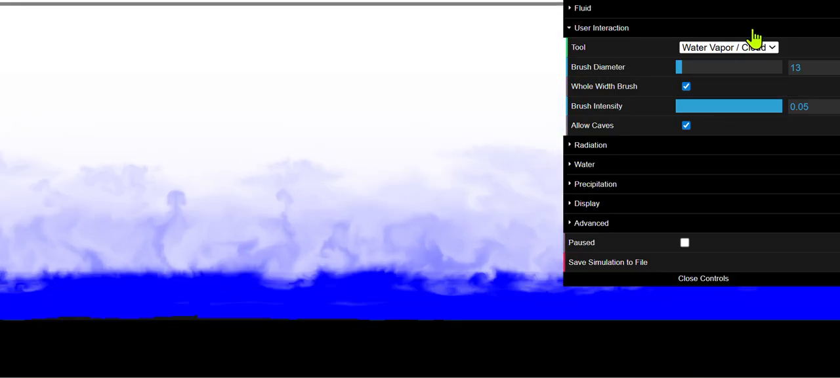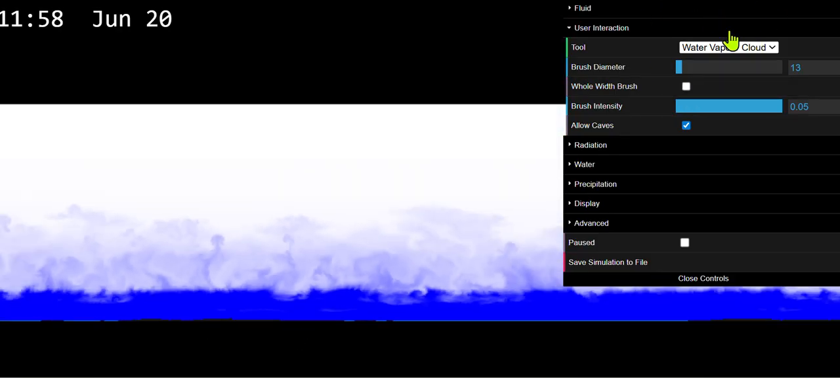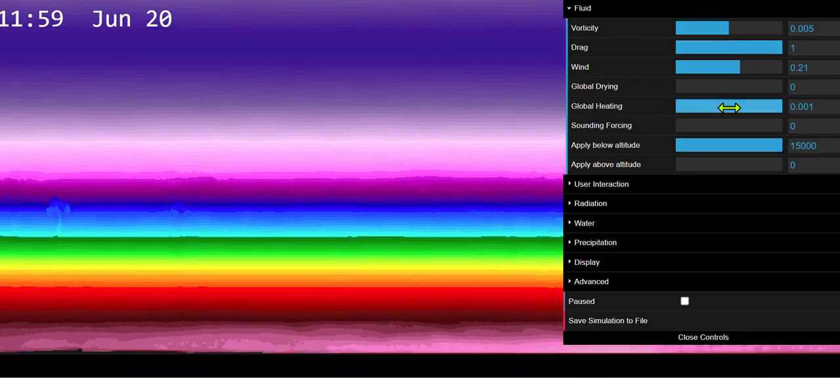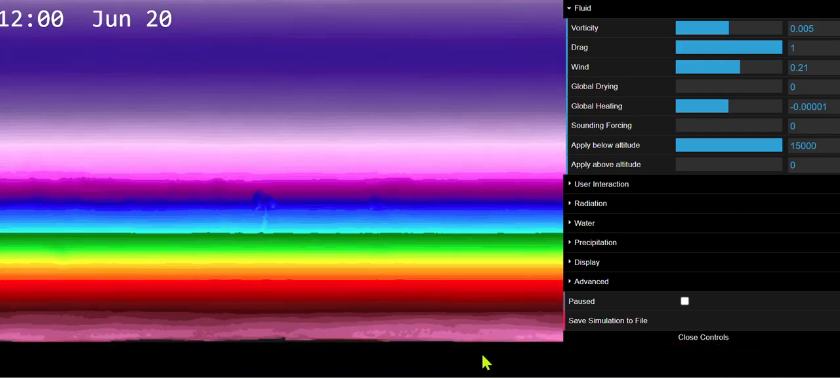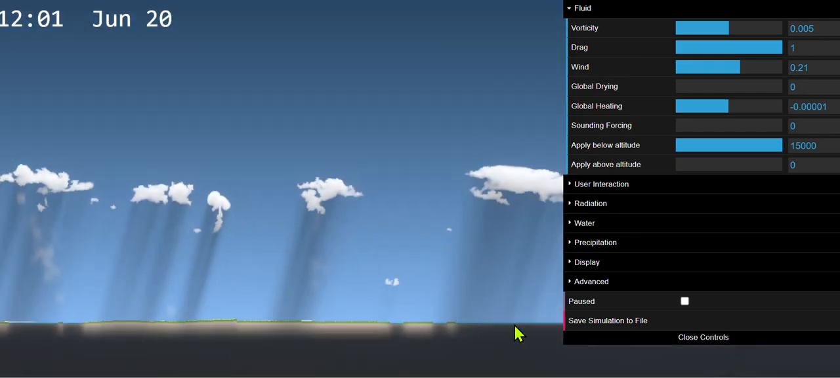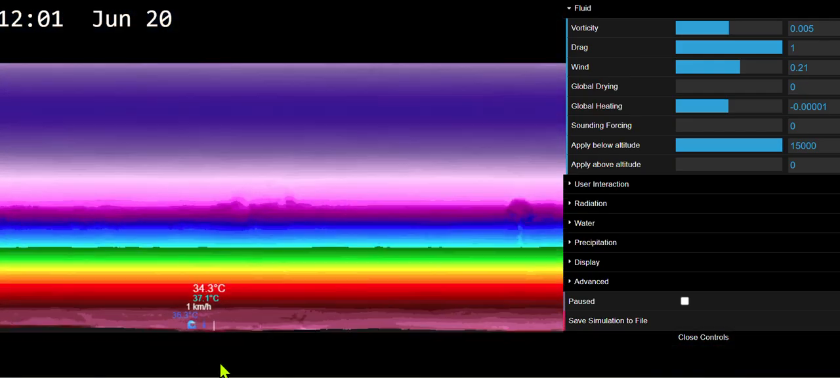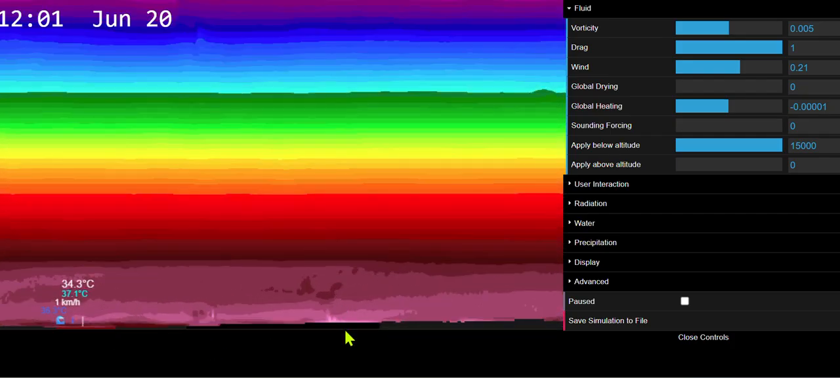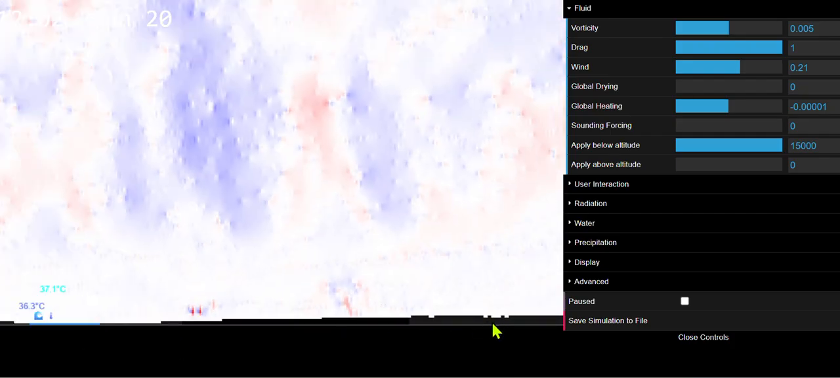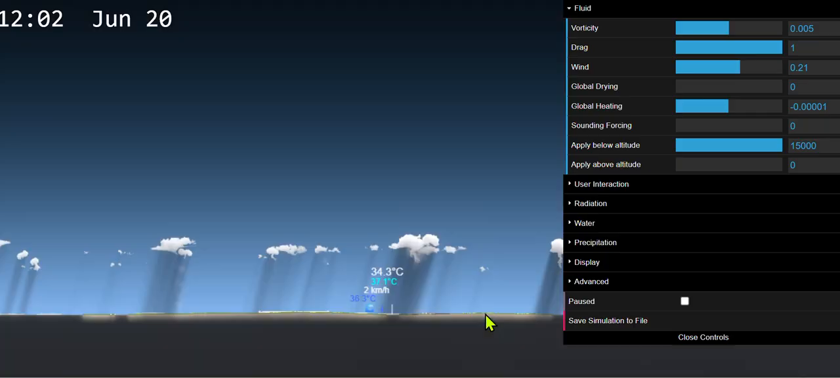Okay, so now we have a large bottom layer of moisture, which is basically more than enough to sustain a large thunderstorm. And in that case, you turn global heating to negative 0.00001. Oh no, I might have overdone it a bit. Oh, who cares, actually? 34.3, okay. Oh, what have I done? Okay.